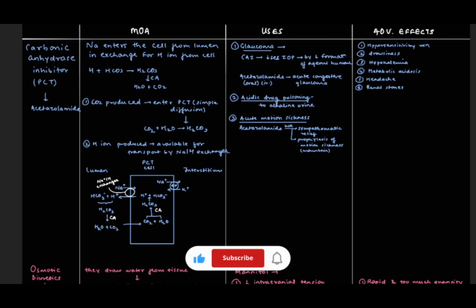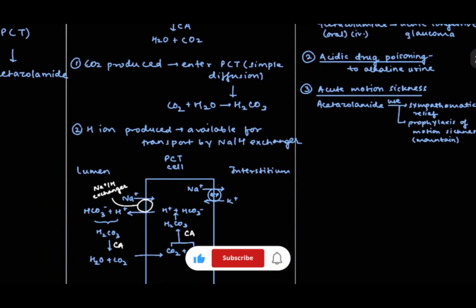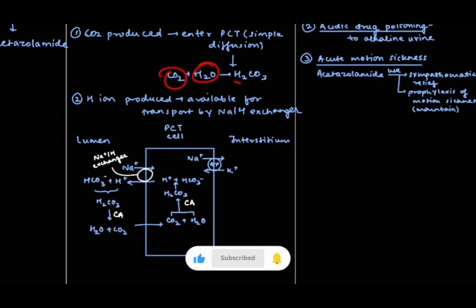Now it will dissociate into H2O and CO2, and then the CO2 produced will enter the PCT through simple diffusion, and then CO2 plus H2O will give H2CO3. Now due to dissociation of carbonic acid, the hydrogen ion is available for transport by the sodium hydrogen exchanger. So here the sodium bicarbonate reabsorption and hydrogen ion excretion are dependent on the carbonic anhydrase activity.